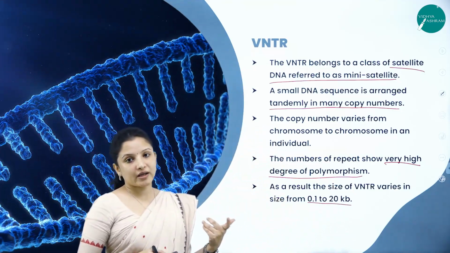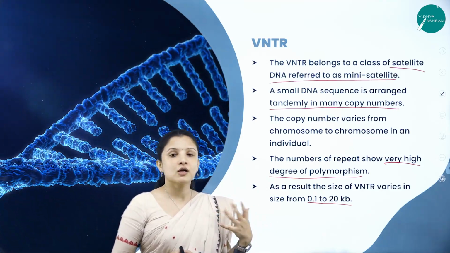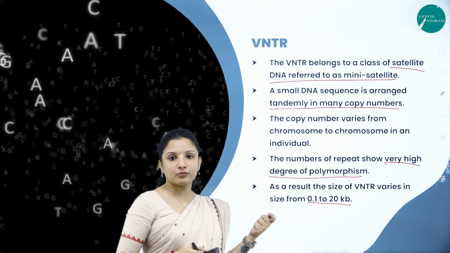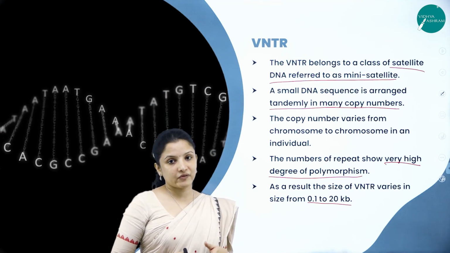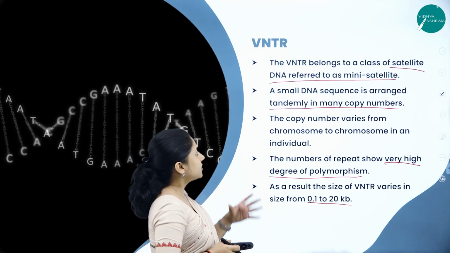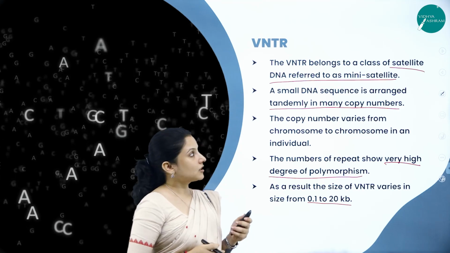So the size varies because it keeps on changing from one individual to another, and from one chromosome to another, the size of the VNTR or the number of repeats of the VNTR tends to vary. So this is about the VNTR, which is the variable number of tandem repeats.